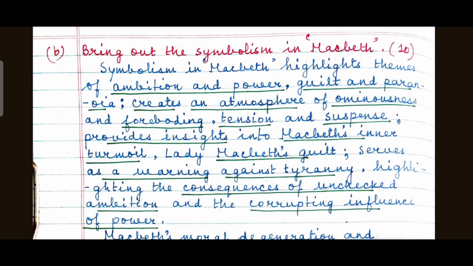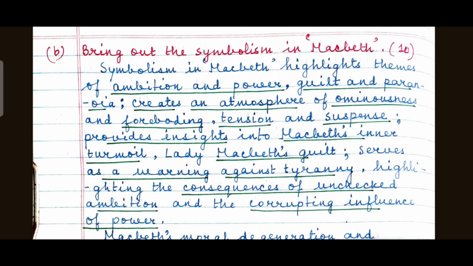Here, in this answer, I have not maintained the word limit because this is a reference material. I have tried to give you as many symbols as possible. Here I have discussed 16 symbols from Macbeth Acts 3, 4 and 5.